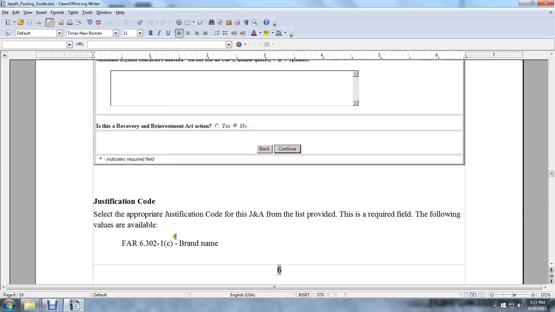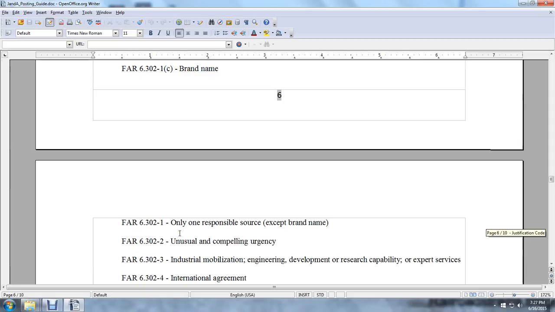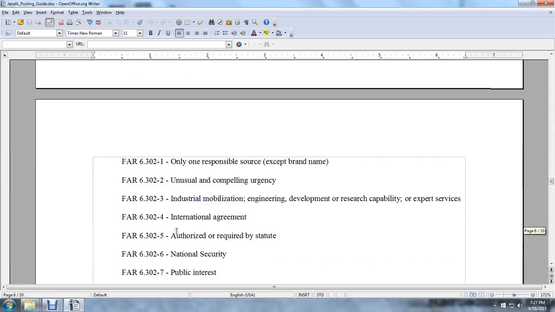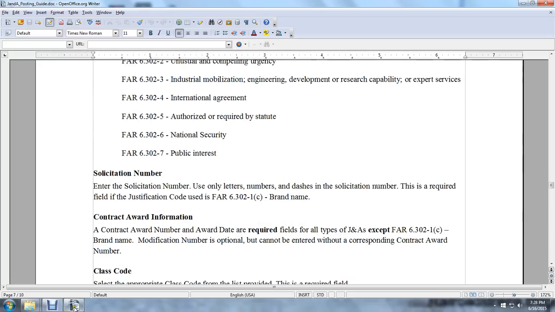The following values are available: brand name, FAR 6.302-1(c) brand name; the FAR 6.302 series, 1 through 7; only one responsible source except brand name; unusual and compelling urgency; industrial mobilization, engineering, developmental, or research capability, or expert services; international agreement; authorized or required by statute; national security; public interest.